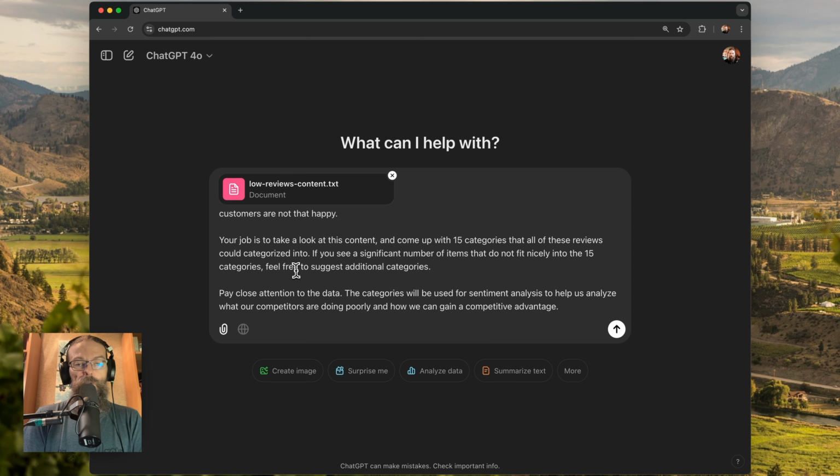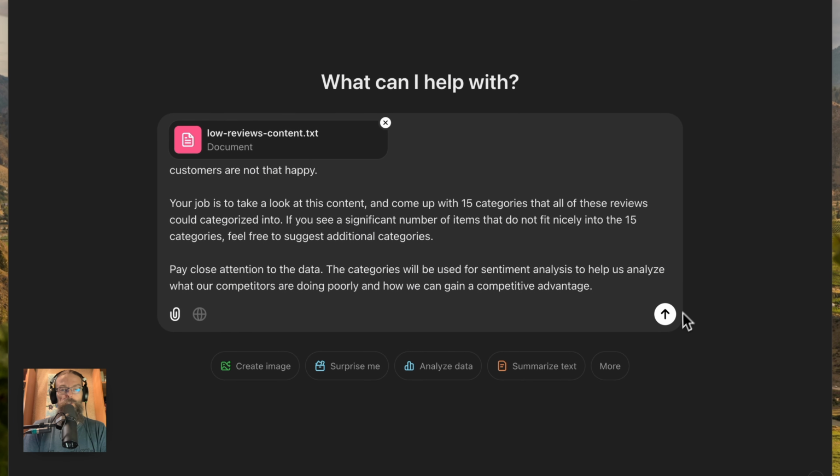Your job is to take a look at the content and come up with 15 categories that all of these reviews could be categorized into. If you see a significant number of items that do not fit nicely into the 15 categories, feel free to suggest additional categories. Pay close attention to the data. The categories will be used for sentiment analysis for us to analyze what our competitors are doing poorly and how we can gain a competitive advantage. So let's see what ChatGPT comes up with.